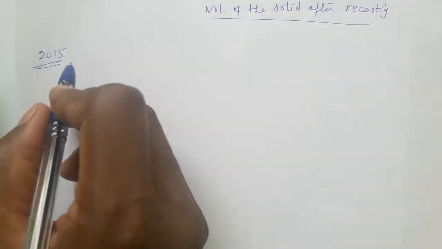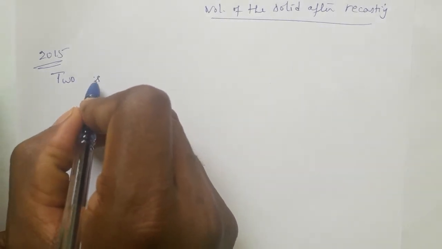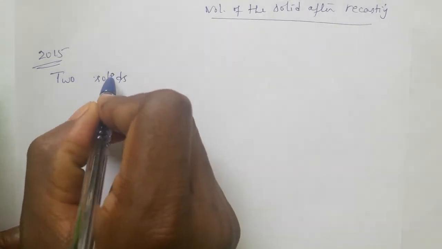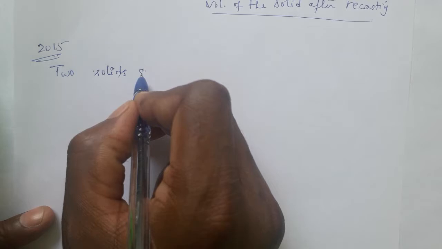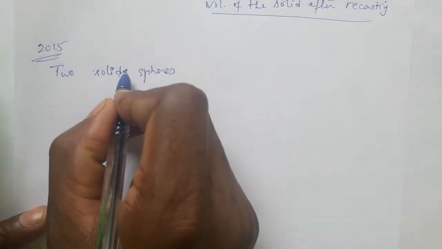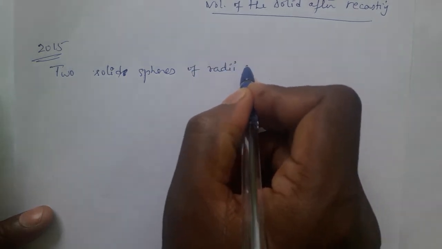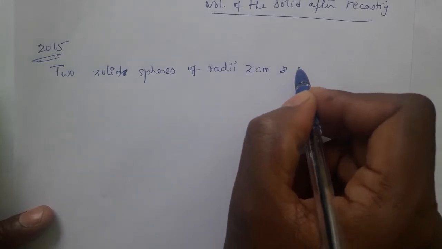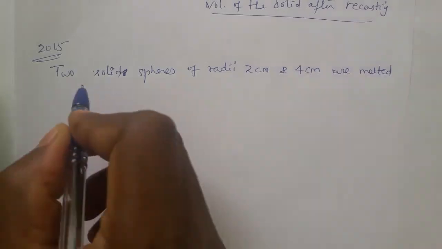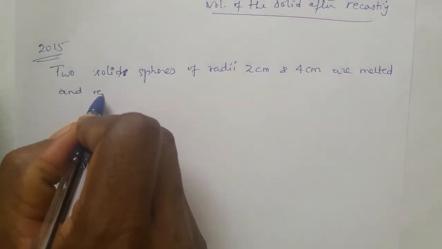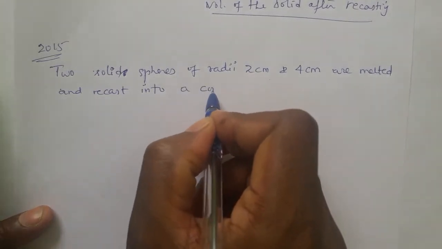Let us take a 2015 question. This is the question given in 2015 board paper. Two solids, check here, two solids, not a solid. Two solid spheres of radii 2 centimeter and 4 centimeter are melted and recast into a cone, a single cone.